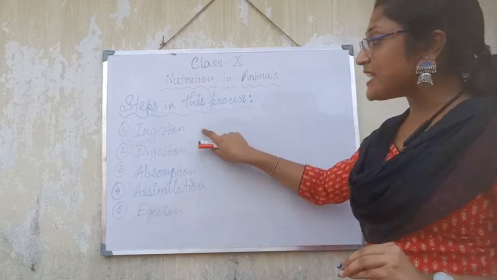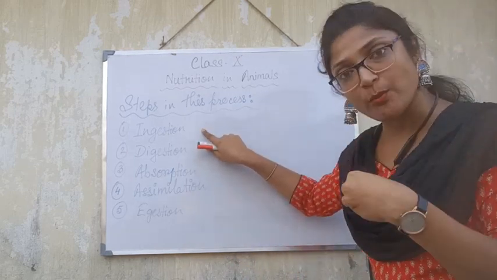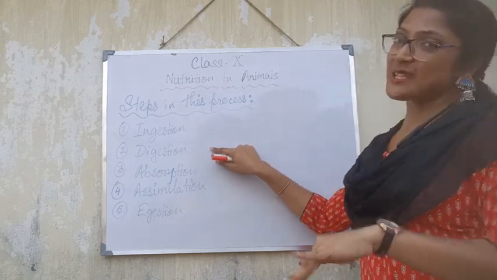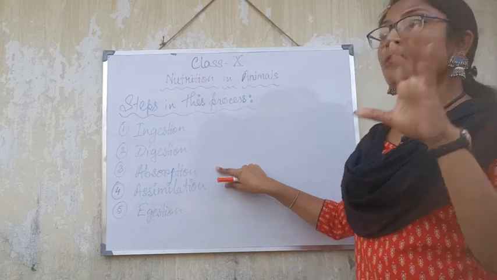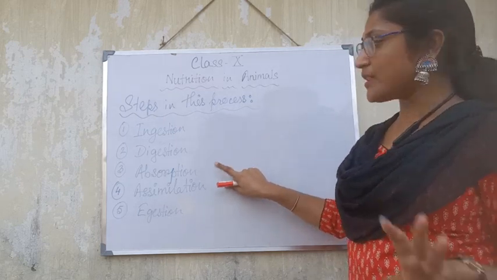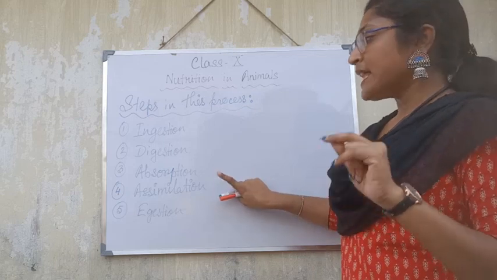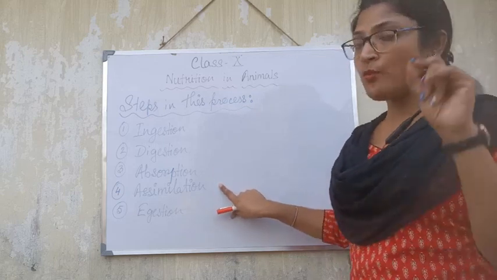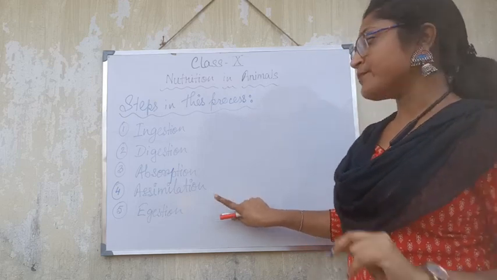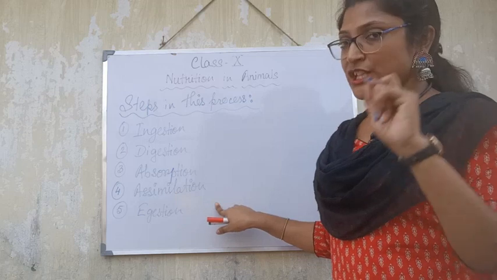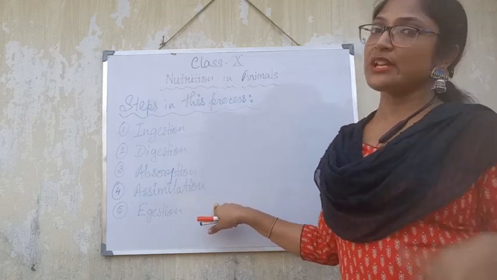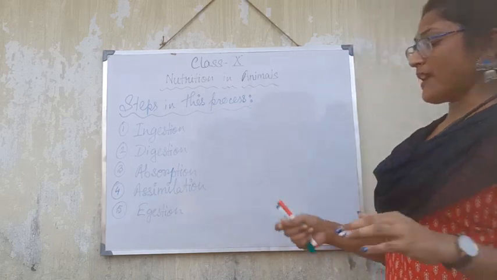That means primarily ingestion, that means taking the food into our body. Next one, that is digestion, making the complex food into the simplest one. Then absorption, where all the nutrients from that food are absorbed with the help of the process of absorption. And then the next one, that is assimilation. With the help of the blood, the nutrients will be distributed all over the body. Next one, that is egestion. Egestion is the process by which all the undigested food is released from the body. There are a total of 5 steps.